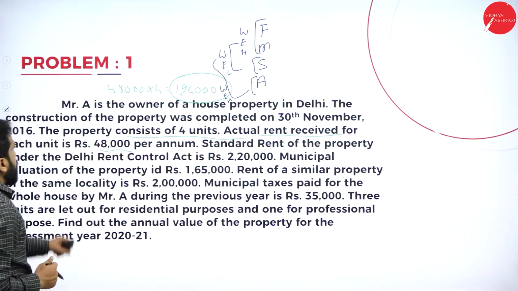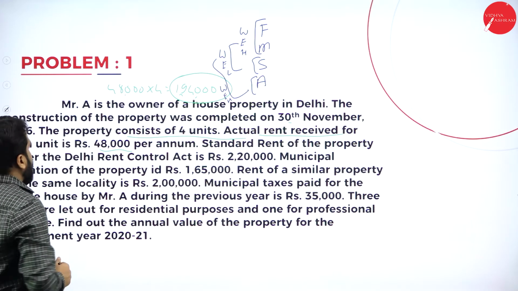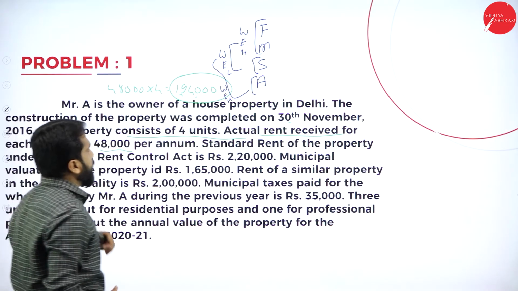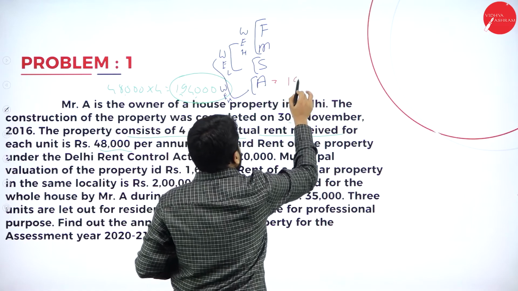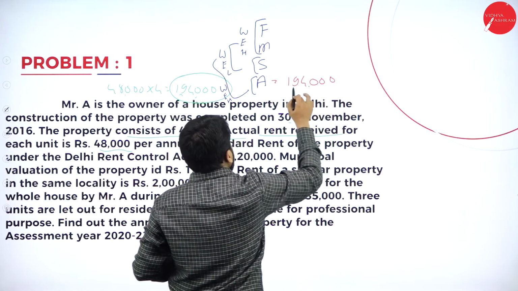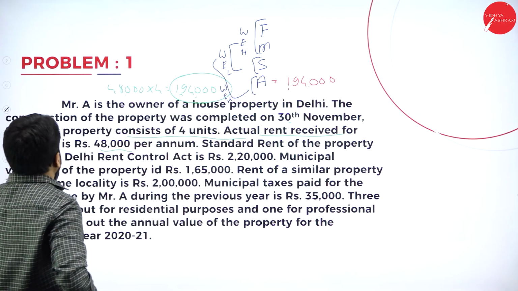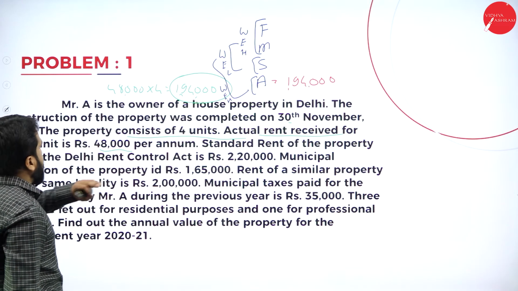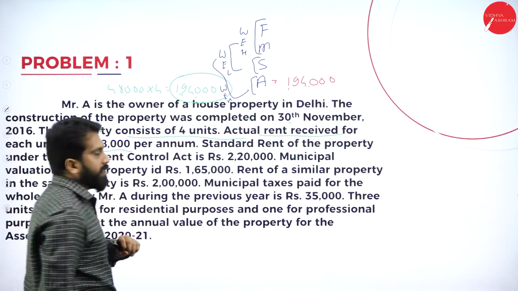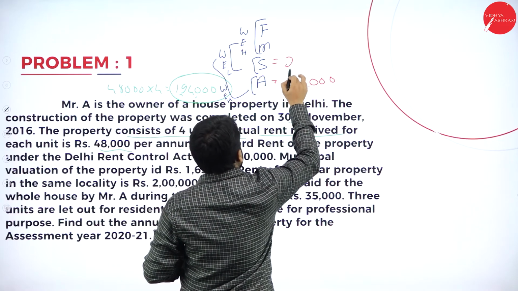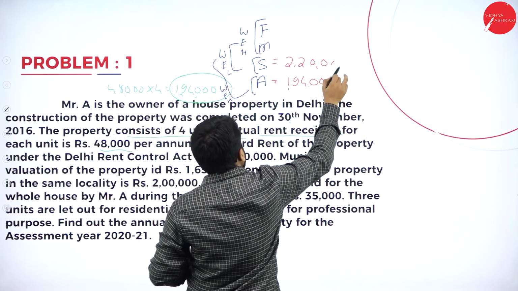Now, as per this, actual rent we collected is 1,92,000. Next, for each 48, standard rent is around 2,20,000. Standard is 2,20,000.